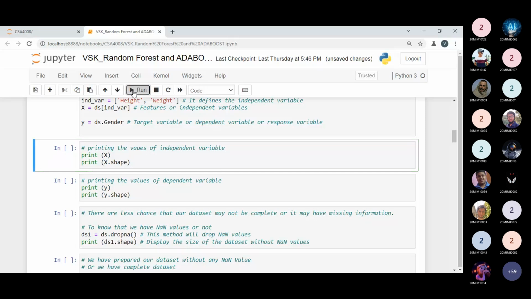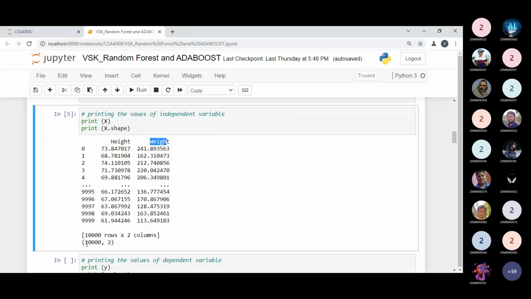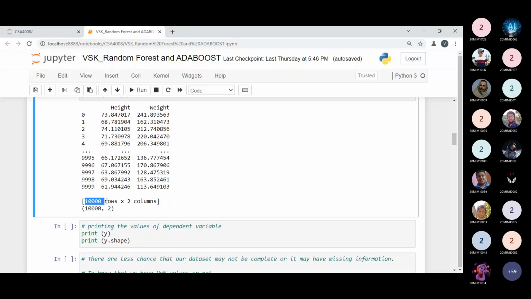If I'm printing x, it will contain the height and weight, as we have copied into our previous variable, that is the independent variable, and all the values are copied into x. So x will contain the height and weight only. And the shape is determining 10,000. It means we have 10,000 data in two columns. So now you can see it is also written as 10,000 rows and two columns.